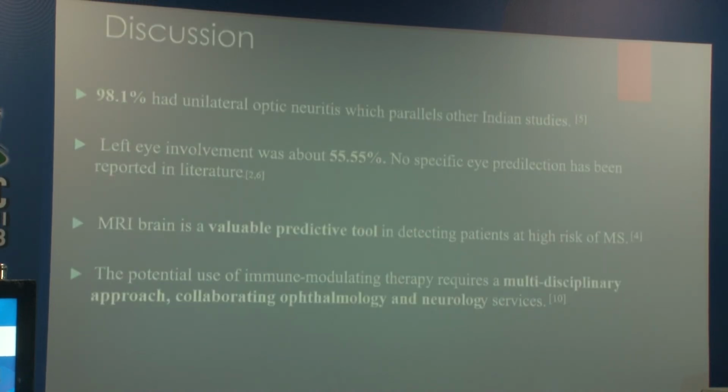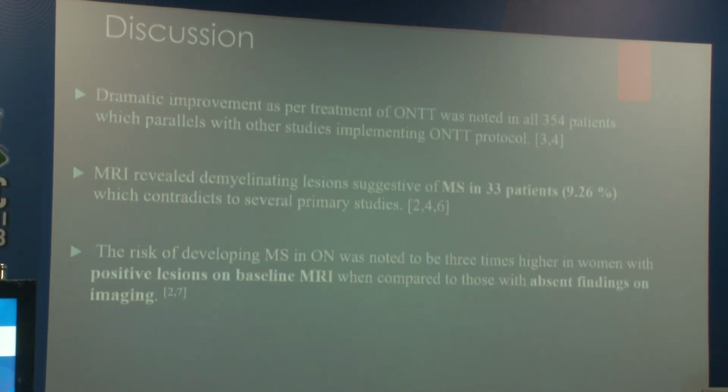About 98.1% had unilateral optic neuritis, which parallels an Indian study. Left eye and right eye involvement were more common compared to other studies. MRI is a valuable predictive tool for detecting patients at high risk of multiple sclerosis. Potential use of immunomodulatory therapy requires a multidisciplinary approach, with collaboration between ophthalmology and neurology services.